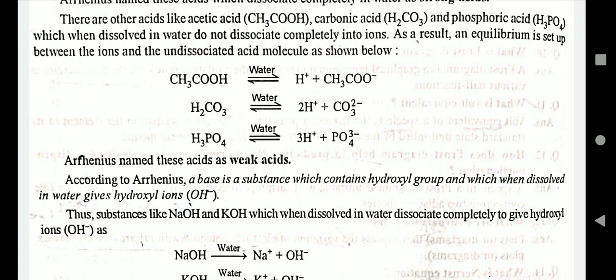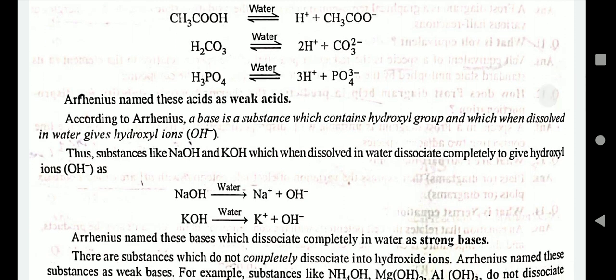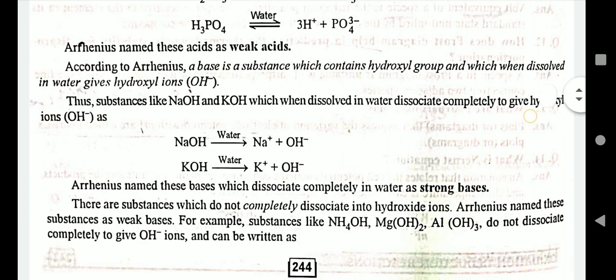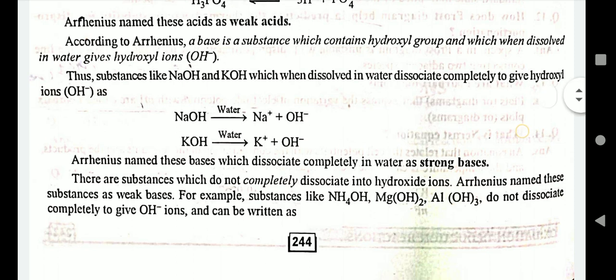According to Arrhenius, a base is a substance which contains a hydroxyl group and which, when dissolved in water, gives hydroxide ions. Those substances like NaOH or KOH which, when dissolved in water, dissociate completely to hydroxide ions, Arrhenius named these bases as strong bases.